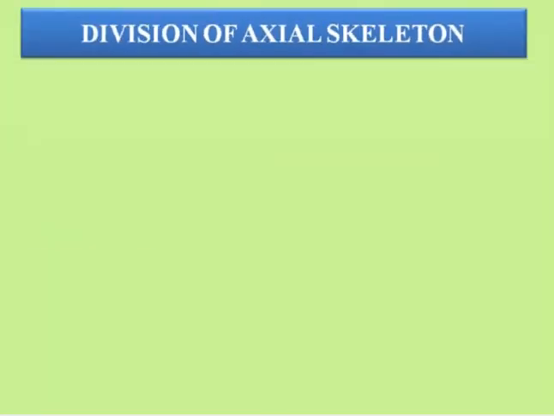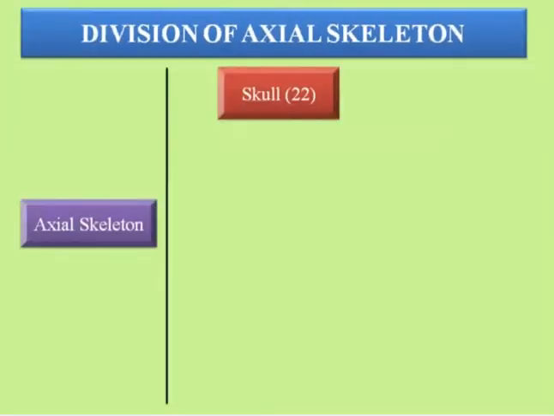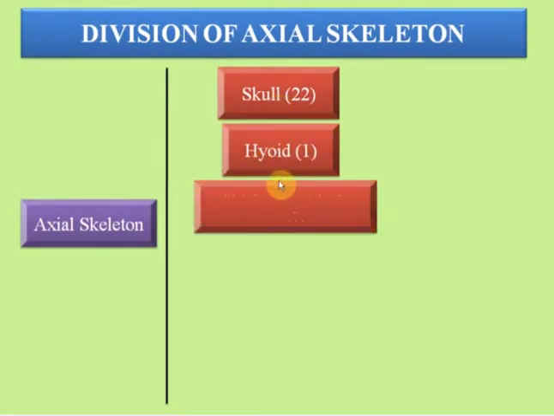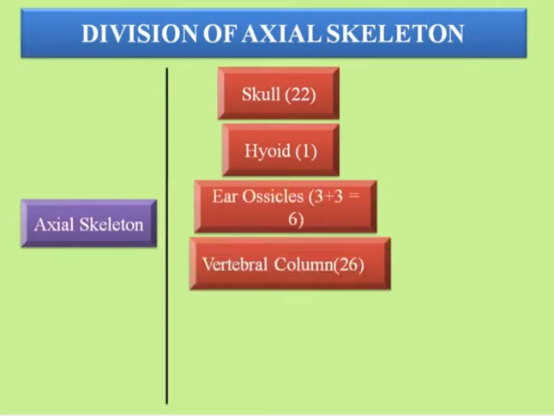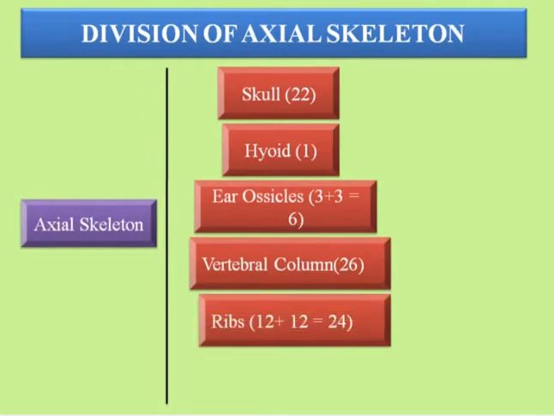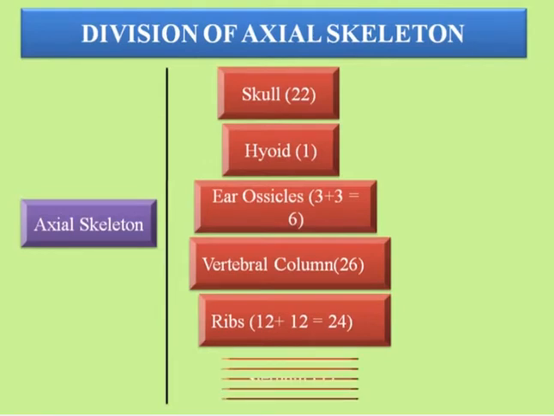Now, division of axial skeleton. The axial skeleton consists of 6 parts, and these are skull, which contains 22 bones, hyoid, which contains only 1 bone, ear ossicles, which contain 6 bones, vertebral column, which contains 26 bones, and ribs, which contain 24 bones. 12 plus 12 means ribs are in pairs, so 12 on one side and 12 on the other side.